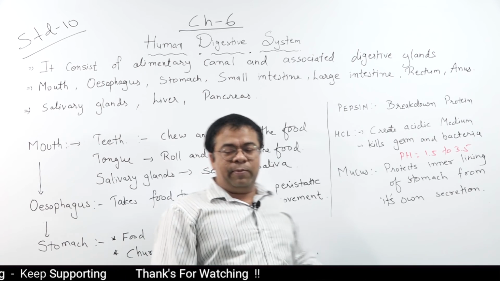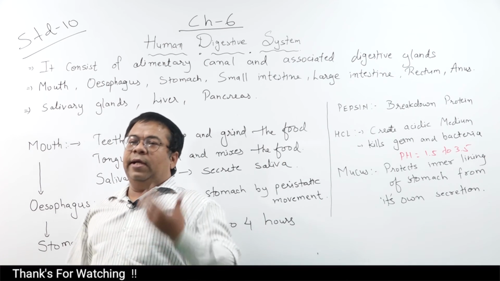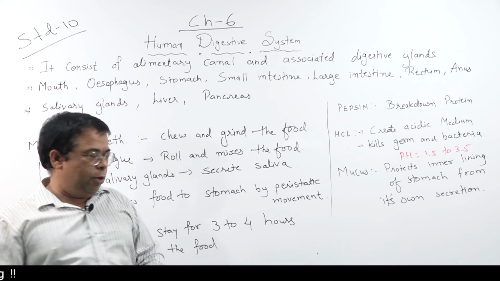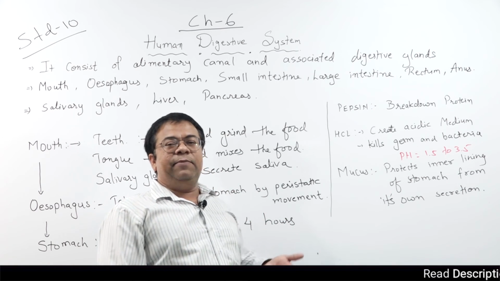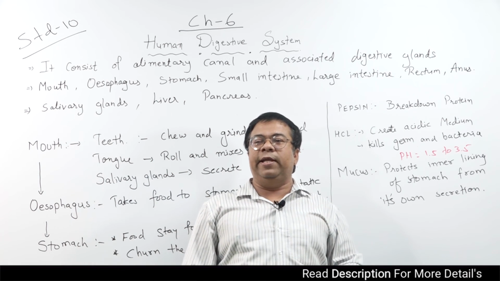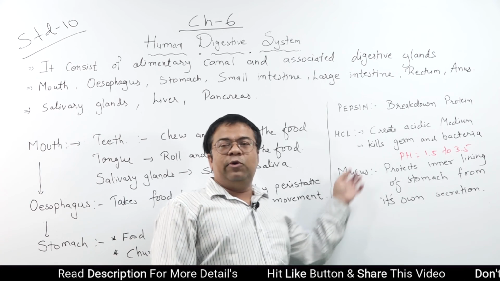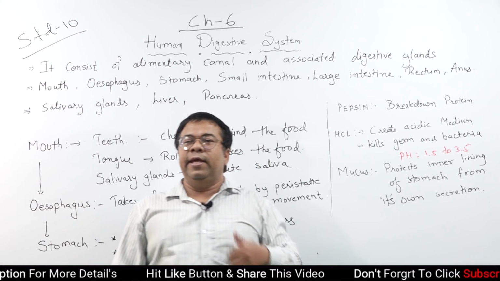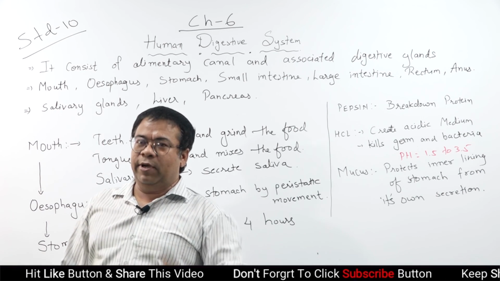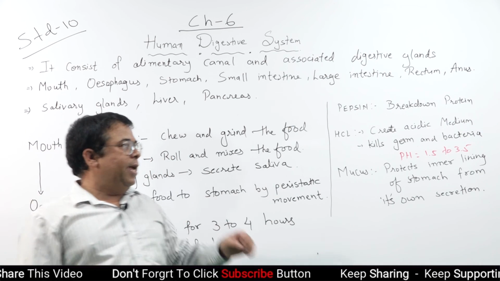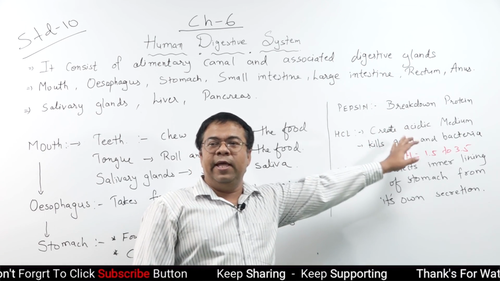You must have observed many times, when you eat hot food or food rich in protein, more hydrochloric acid is released to digest more protein. So what happens? It results in acidity. That is due to the hydrochloric acid.